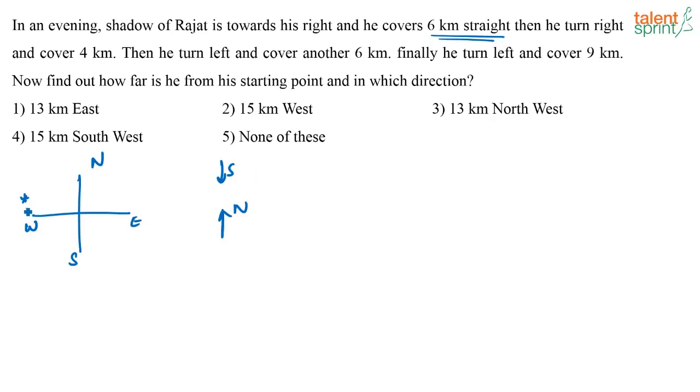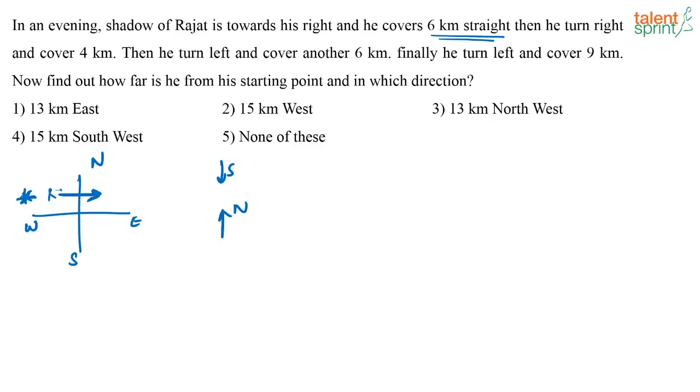Now in the evening time, what happens? The sun is towards the west. So where will your shadow be? Your shadow will fall towards the east, right? The sun is shining from here. So if you are standing here, your shadow will be in front, right? So if I am standing facing the east, my shadow will be in front of me. Or I can say when the sun is in the west, the shadow will fall towards the east.